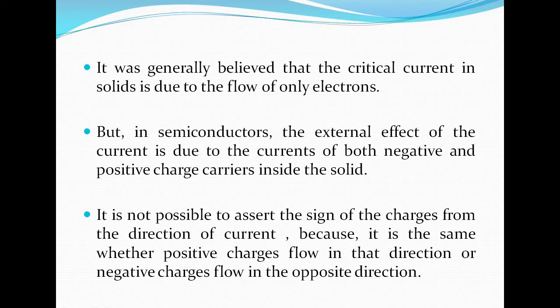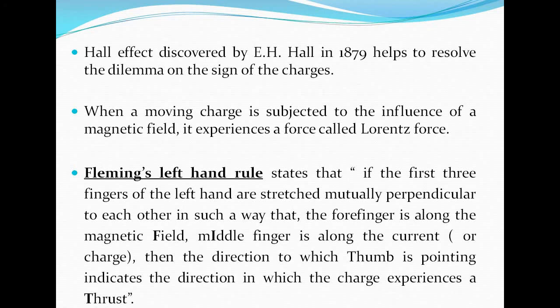It is not possible to assert the sign of the charge from the direction of current, because it is the same whether positive charges flow in that direction or negative charges flow in the opposite direction. The Hall effect was discovered by E. H. Hall in 1879, which helps to resolve the dilemma of the sign of charges.